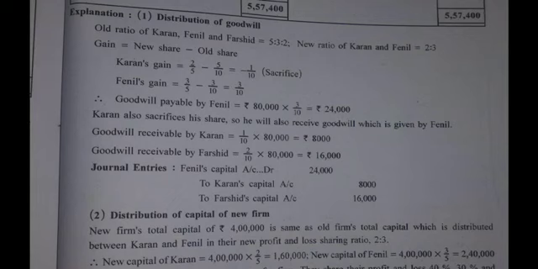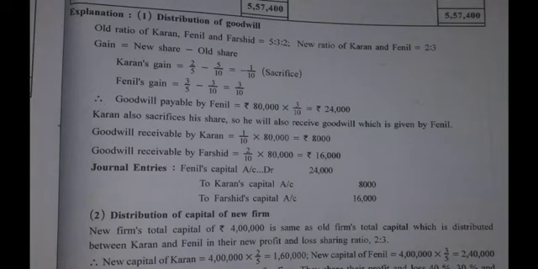So Karan is also going to receive an amount from Fenil. Yes, so here is the journal entry. The one who will pay, his capital account will be debited, and the one who will receive, their capital accounts are to be credited. So here it is clearly written, to Karan's capital account 8,000.